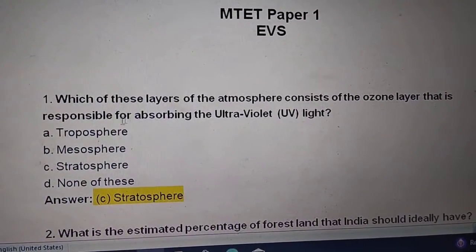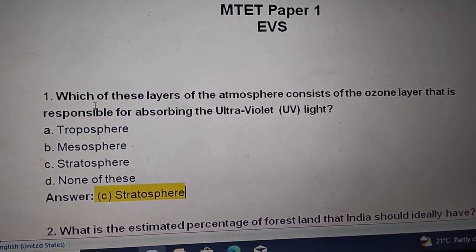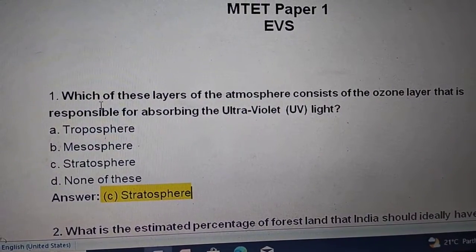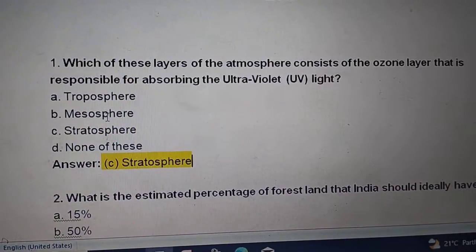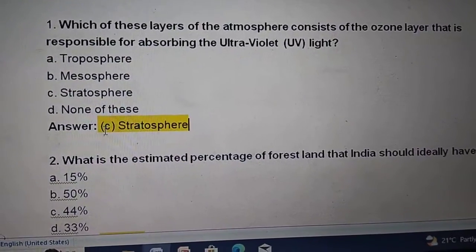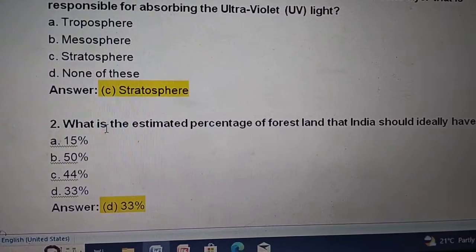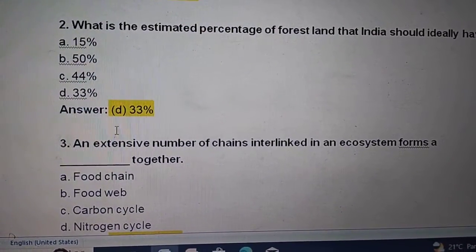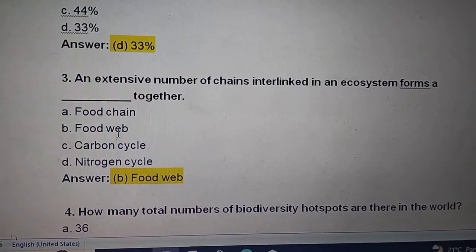Next in this page, the questions are on the subject environment. Which of these layers of the atmosphere consists of the ozone layer that is responsible for absorbing the ultraviolet light? The layer of atmosphere is stratosphere. 2. What is the estimated percentage of forest land that India should ideally have? 33%. An extensive number of food chains interlinked in an ecosystem forms a food web.